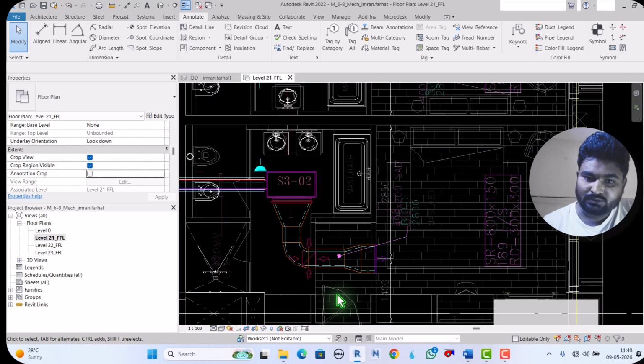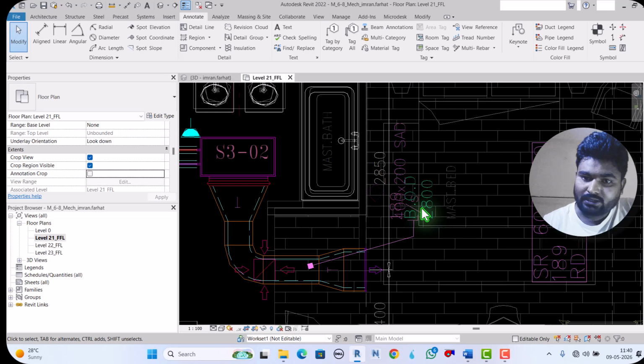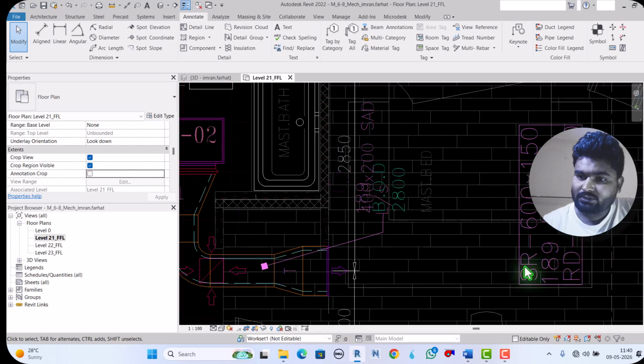Similarly here the duct, this duct size is 400 into 200 supply air duct, 189 liters per second. Bottom of duct is 2800. Supply register here, this is the supply register.